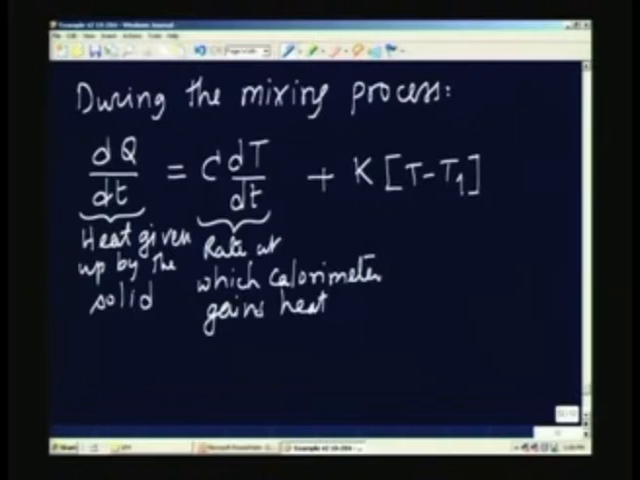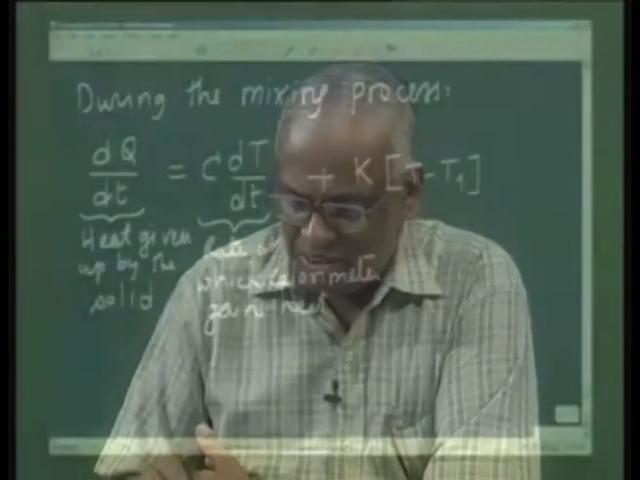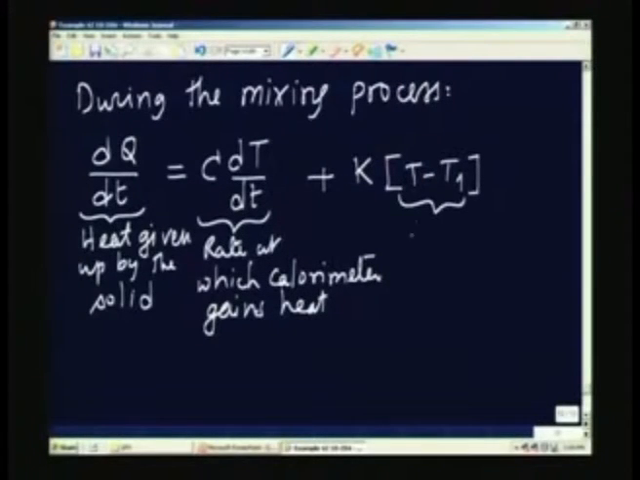The assumption is that this K quantity, which I am introducing here as a proportionality constant, is the same whether it is getting heated or subsequently it is going to cool. The same constant I am going to use, because the temperature difference T minus T1 is a very small temperature difference. At the most a few degrees.